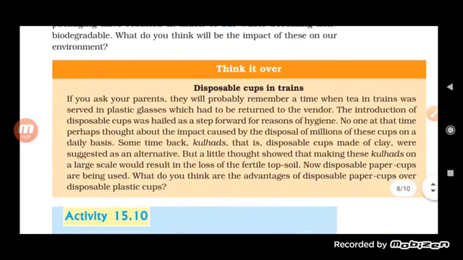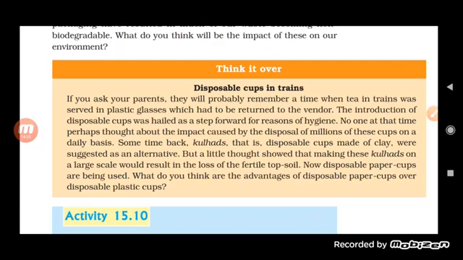Now see here, if you ask your parents, they will probably remember a time when tea in trains was served in plastic glasses which had to be returned to the vendor. The introduction of the disposable cup was hailed as a step forward for reasons of hygiene. No one at that time perhaps thought about the impact caused by disposal of millions of these cups on a daily basis.